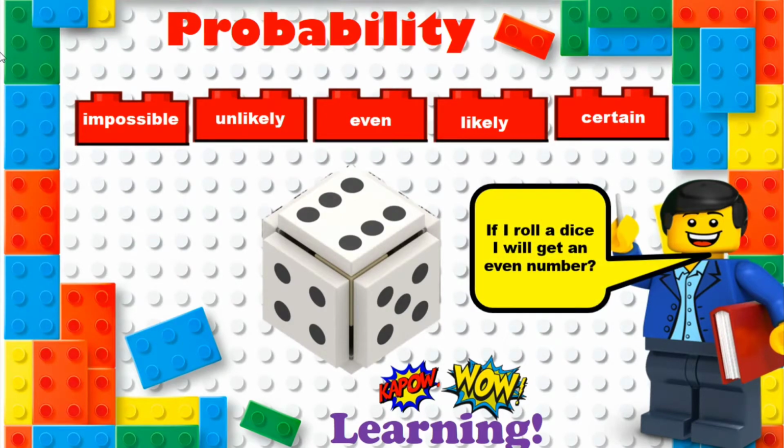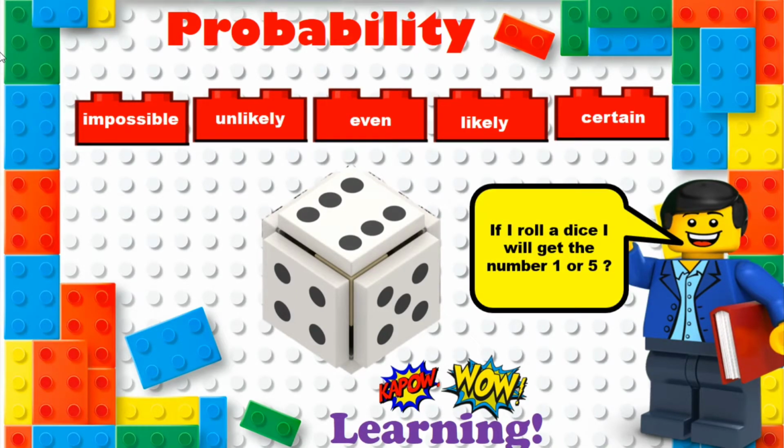What about this one? If I roll a dice, I will get an even number. What will that be? Impossible, unlikely, even, likely, or certain? Have a pause, have a think. You should have said even, yes, because half the numbers are odd and half the numbers are even.